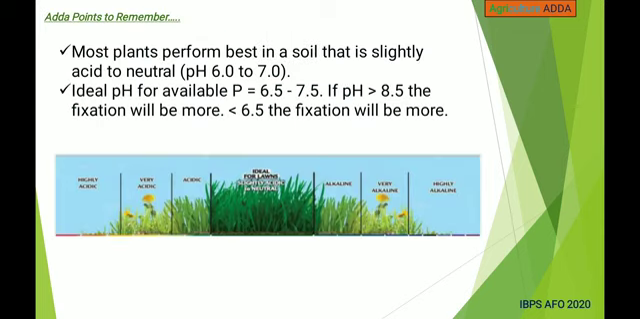Most plants perform best in soil that is slightly acidic to neutral, that is 6 to 7, and ideal pH for available phosphorus is 6.5 to 7.5. And if pH value is more than 8.5, the fixation will be more, and also if the pH value is less than 6.5, the fixation will be more.